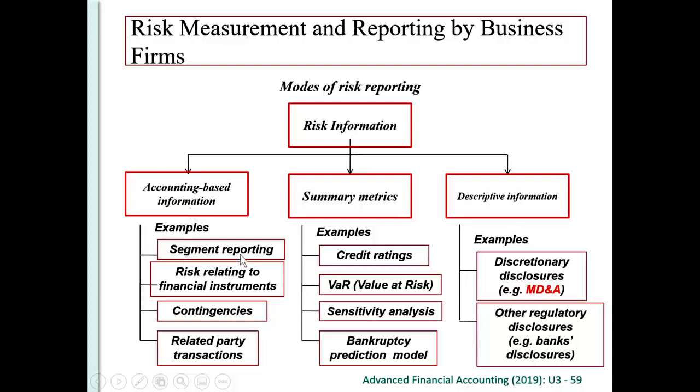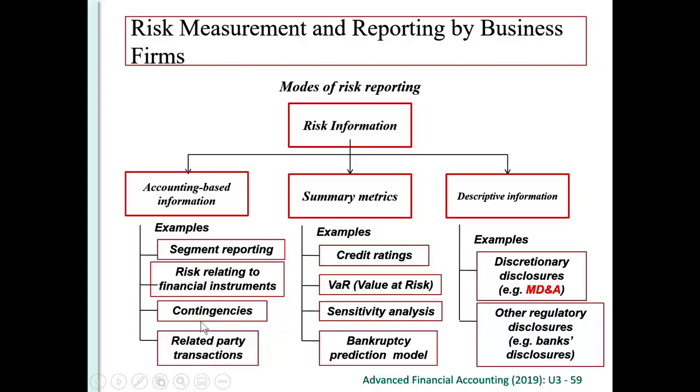Specifically, there will be segment reporting. As I've said before, for consolidation, we sum up everything, we aggregate everything, reduce the detail. So the other way around, we want to report on each individual segment so we know the information in more detail. So therefore, we have the segment reporting. And there will be risk related to the financial instruments. Therefore, we have got a particular Financial Reporting Standard number 7 on financial instruments disclosure. We disclose under Financial Reporting Standard number 7 for financial instruments. We disclose also about the contingency, right? So we always disclose about the contingent liability, and then there will be related party transactions as well.